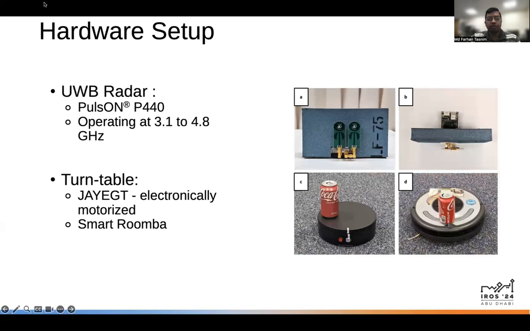In our hardware setup, we use a monostatic time domain ultra-wideband impulse radar P440 operating between 3.1 and 4.8 GHz. The radar is positioned at a fixed location in our setup. The object of interest is placed on a motorized turntable to ensure steady rotational motion within the radar's field of view. We also demonstrate the feasibility of using a standard floor cleaning robot, Roomba, to collect data by integrating low-cost supplementary circuitry.